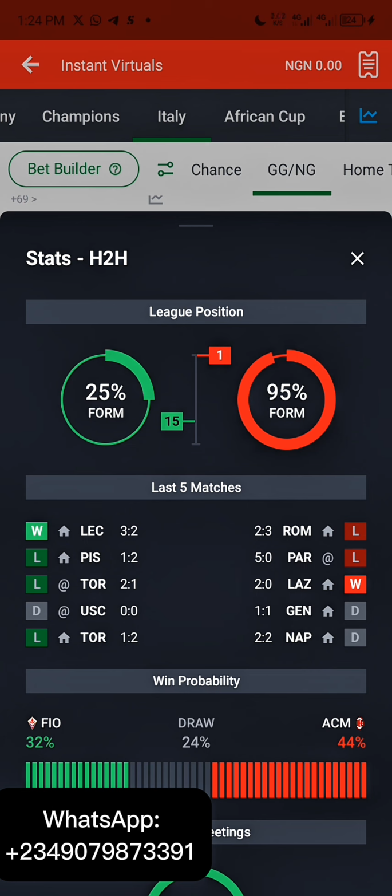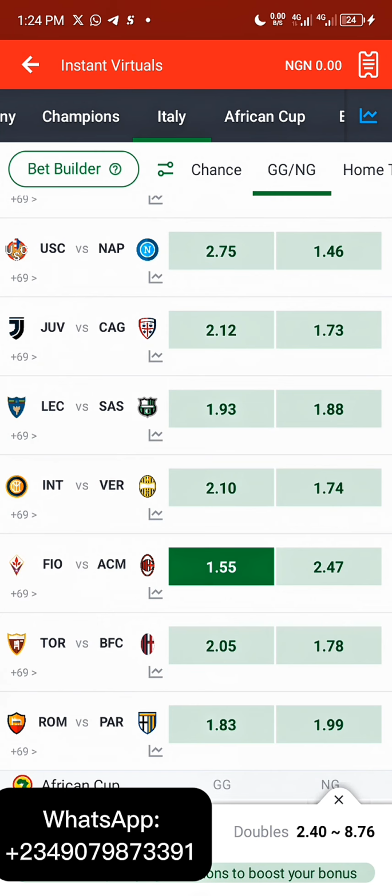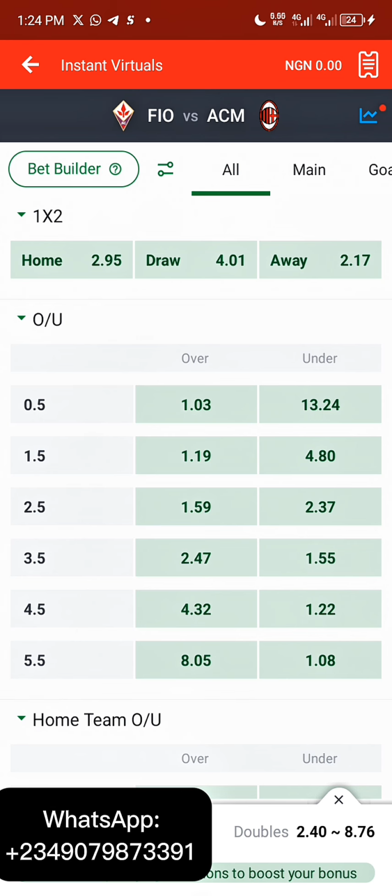So don't get me wrong. This is 3 goals. That is 3 plus 2, sorry. And this is another 3 goals again. So approximately we are getting at least 3 goals on this one. So there's every tendency that we can actually get high goals from this one too. So we're just going to go over here, and as you can see for yourself, the 1.5 goal odd is very little.